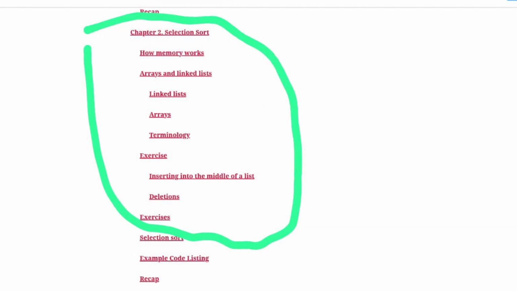And about the DSA part, I was reading the Grokking Algorithms book, and it was very good. He was explaining so well with the illustrations, and I started chapter 2 of that book. In that book there was the difference between linked lists and arrays, and all about linked lists and arrays. I read up to that and I stopped. That was so good, the illustrations were very good.